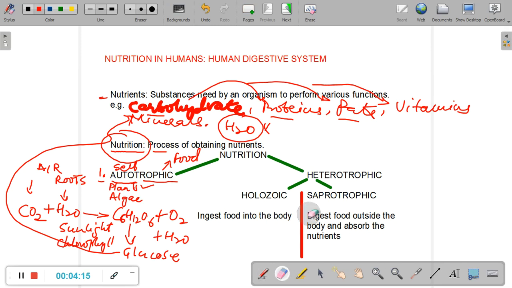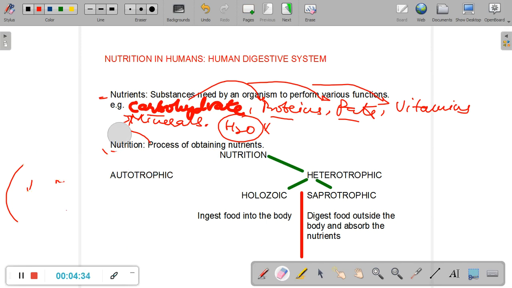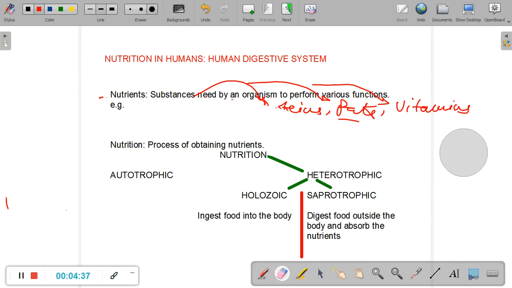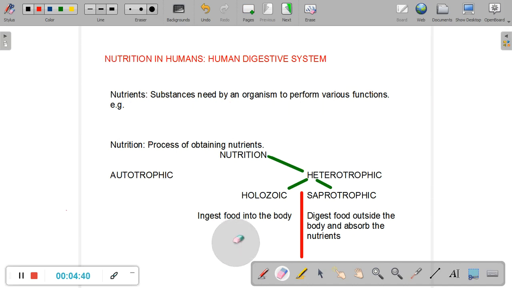So far we've understood what autotrophs are, the organisms that can make their own food by the process of photosynthesis. There are other ways of making food by autotrophs, but we will not discuss them. We will only understand that autotrophs make food by the process called photosynthesis. So this is the first mode of nutrition that you've just seen. Let me just rub the screen so that we can proceed to the next mode of nutrition. I've also rubbed the line here, so let us draw the line once again. So this is the first mode of nutrition, called the autotrophic mode of nutrition.